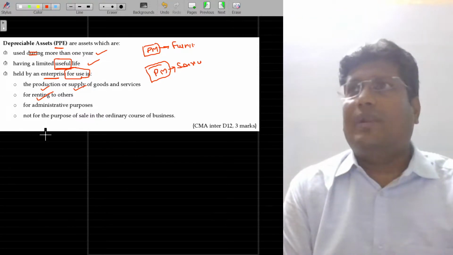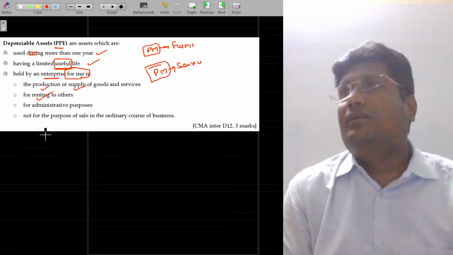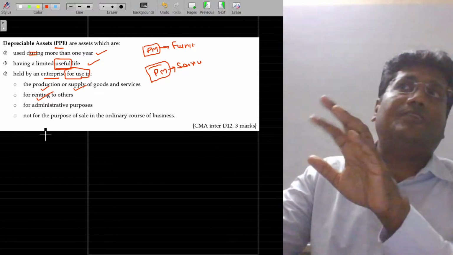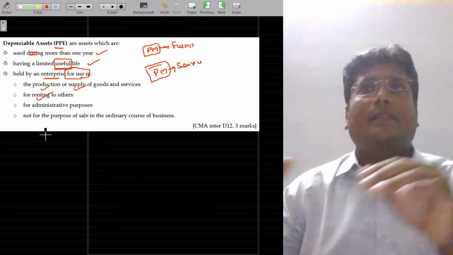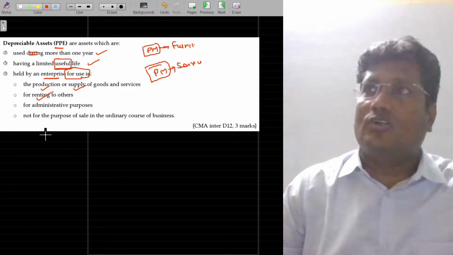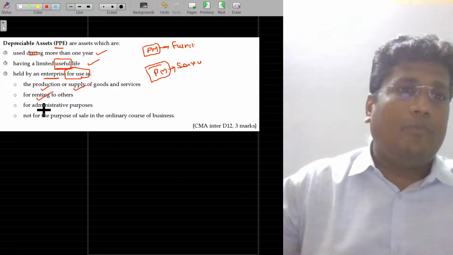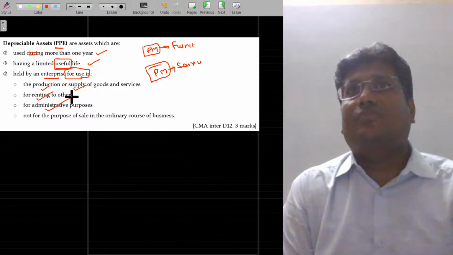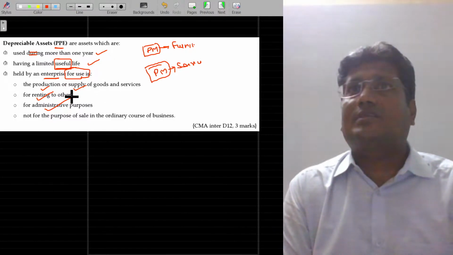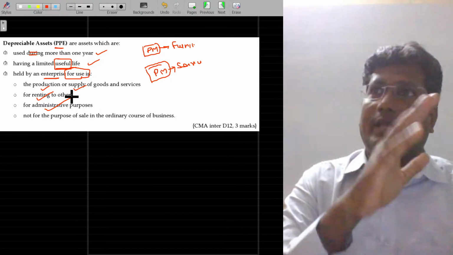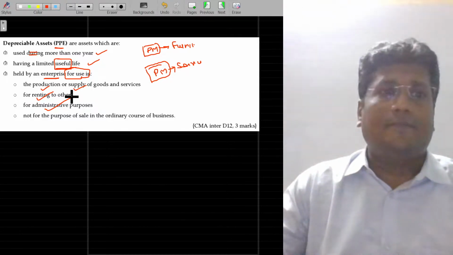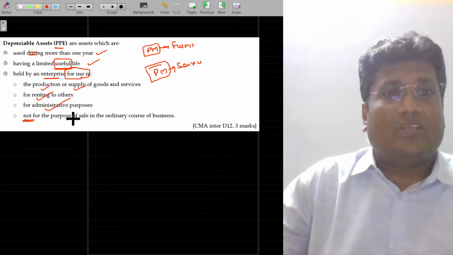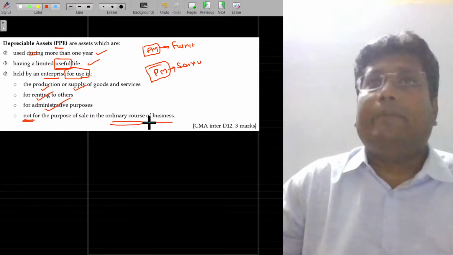It's available predominantly in Trichy, also in Zoom car. You can get it for a day's rent and you can travel. So Zoom car purchased around 10 or 20 cars and kept them for renting purposes only. That is also their asset. And it may be used for administrative purposes also, to bring the office staff, and printing machineries and billing machines and all there in the office will also be an asset, and not for the purpose for sale in the ordinary course of business immediately.